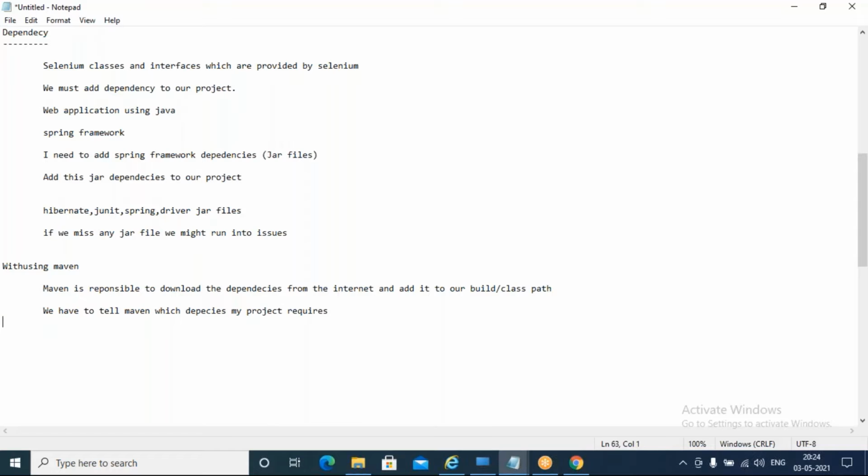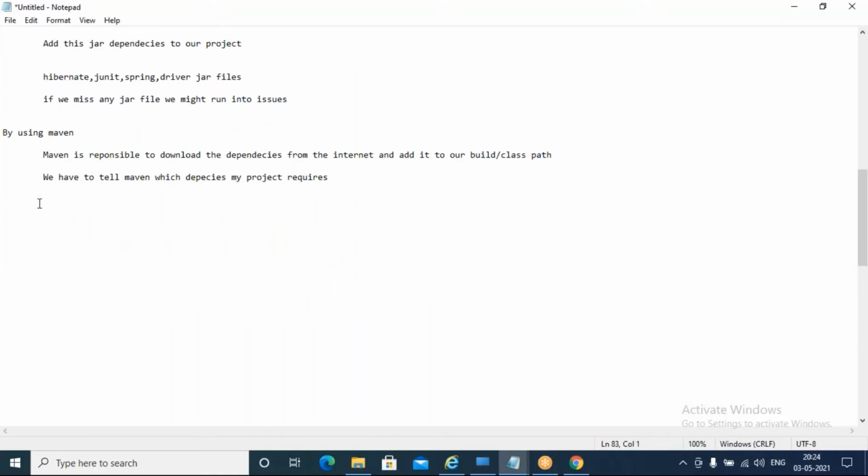How to tell that, I will explain in a while. But this is the job of Maven. By using Maven, this is going to happen: it is going to download the jar file for us and add it to the class path or build path.